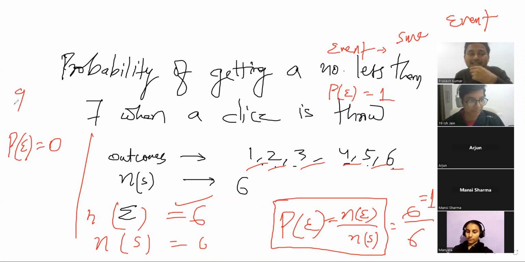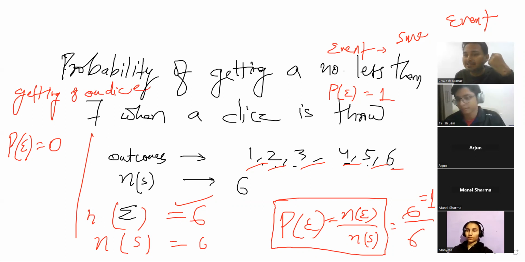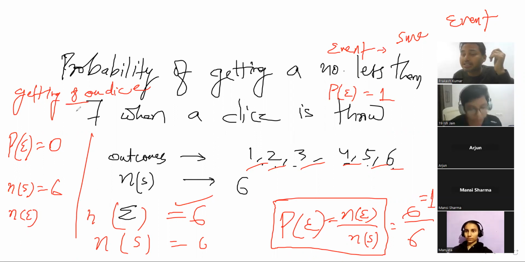Getting 8 on dice. Getting 8 on dice means if I throw a dice and it comes 8, that doesn't happen, right? If you throw a dice, the number of sample space is 6, that is 1, 2, 3, 4, 5, 6. But if I talk about how many numbers can come 8 on dice, 8 is not there at all. So it is 0.